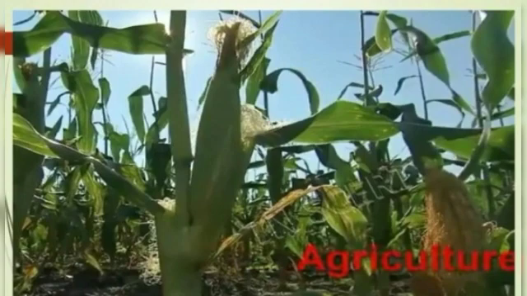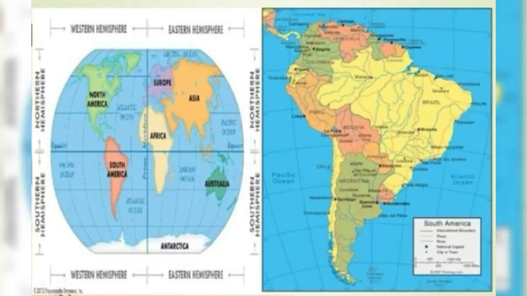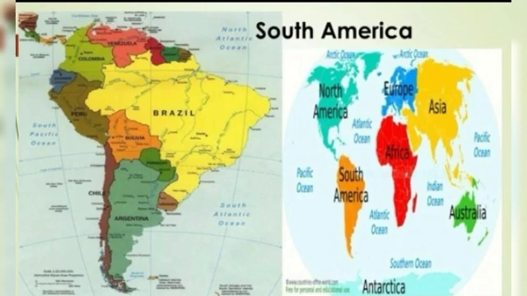Argentina is one of the leading agricultural countries of South America. The agricultural activities are mainly concentrated in the wet pampas. The geoclimatic conditions of the pampas are ideal for agriculture. Wheat and corn are grown on extensive farms in this area. Cash crops like coffee, sugarcane, banana, cotton, barley and oats are also grown in this continent.